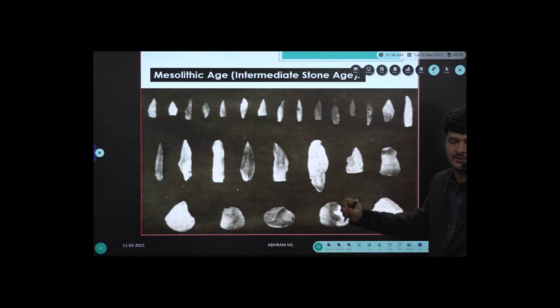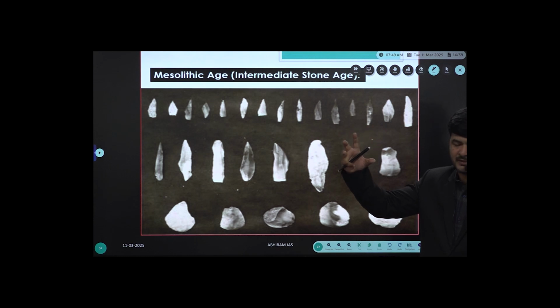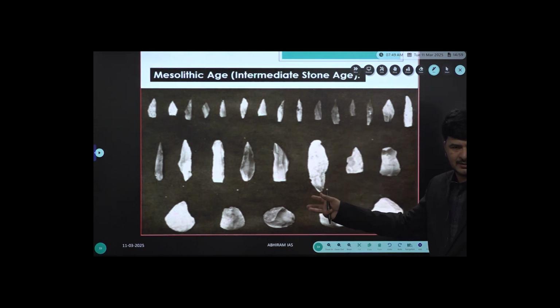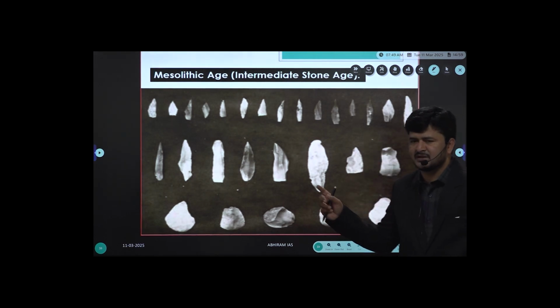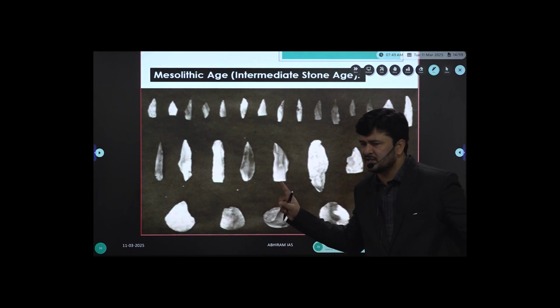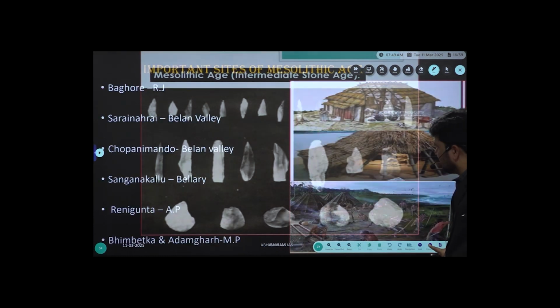Developments in making tools. Strictly speaking, the entire prehistoric cultures were classified by Robert Bruce Foote not on the basis of chronology, but on the basis of tool making technology. Paleolithic tools were very rude and primitive. Mesolithic tools were sharp in nature, smaller in size, and technological changes went on. So the respective cultures got classified not on the basis of chronology, but on the basis of tool making technology.